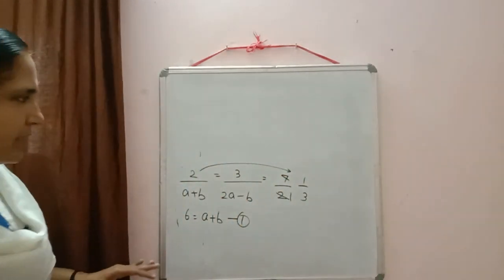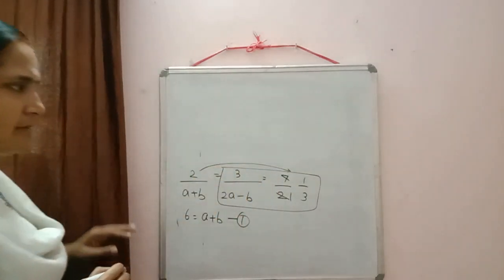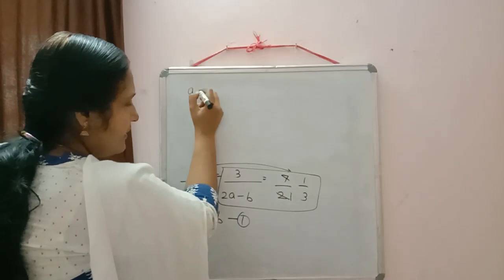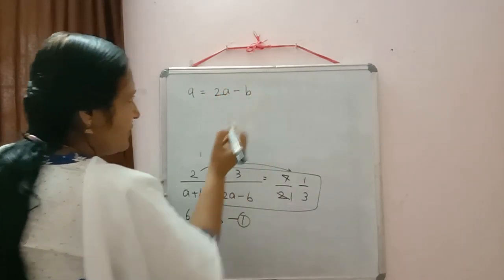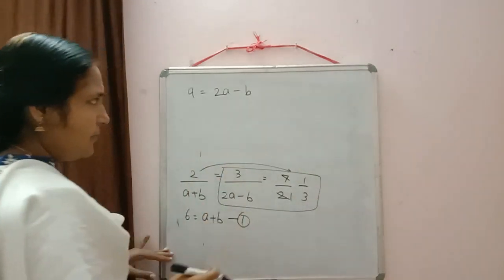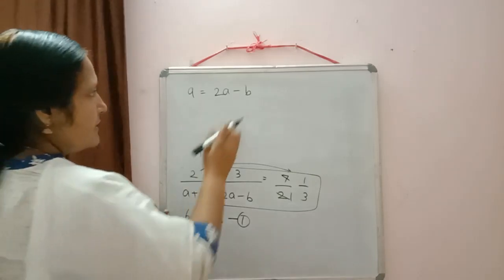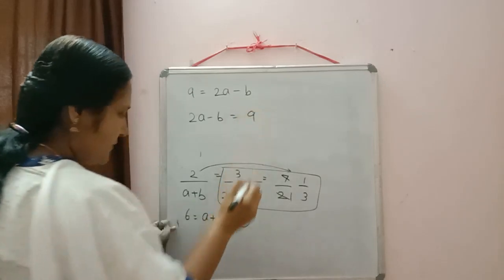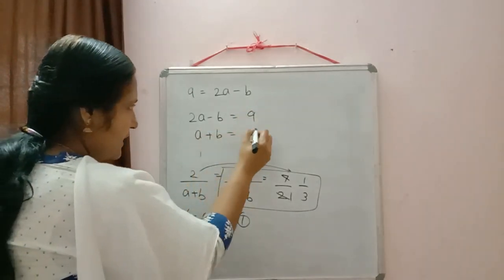Now can we equate second and third? Okay, so then what will come? 3 3s are 9 is equal to 2a minus b. So our second equation we are getting 2a minus b is equal to 9. Now I am writing these two together. The second equation I am just rearranging. 2a minus b is equal to 9, and first equation was a plus b is equal to 6.